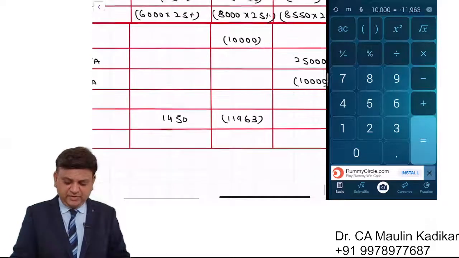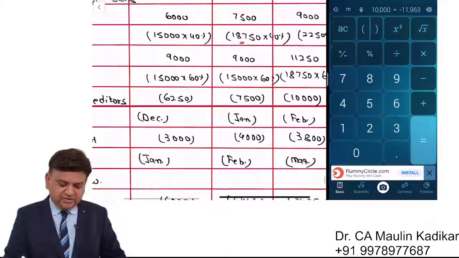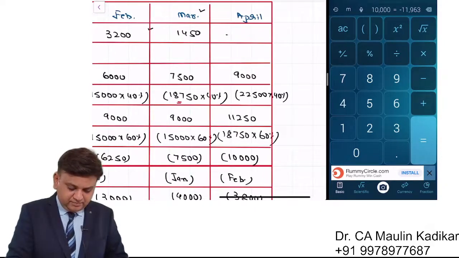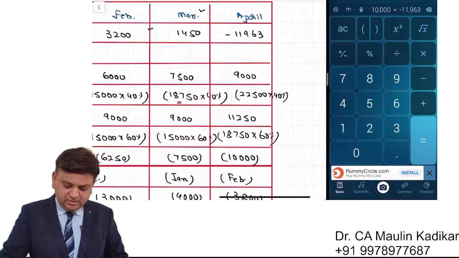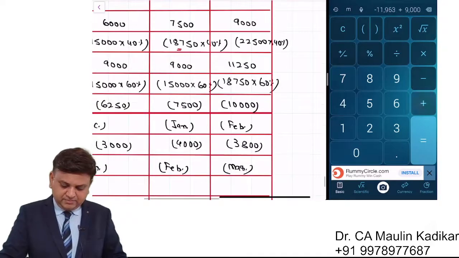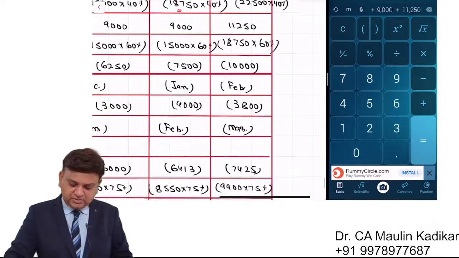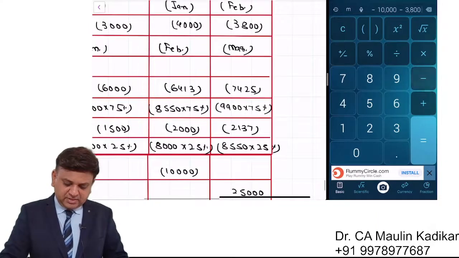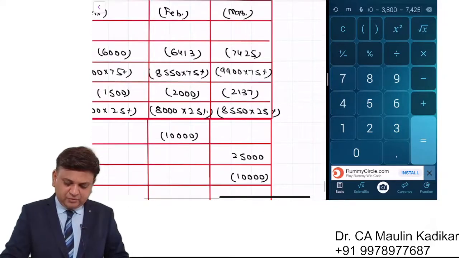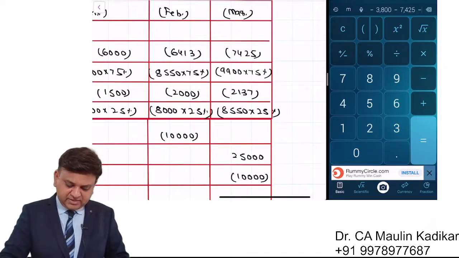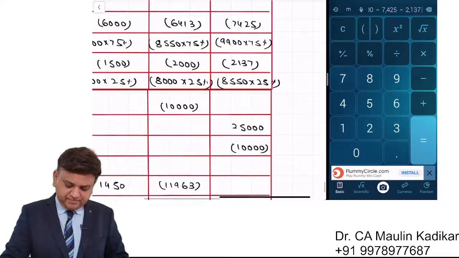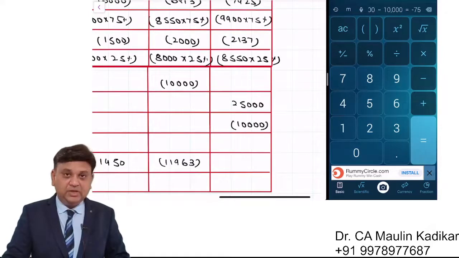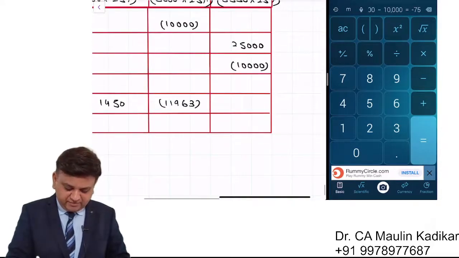There is no botheration. We assume that the company would be having the overdraft facility. So it is negative 11,963 plus 9,000 plus 11250 minus 10,000 minus 3800 minus 7425 minus 2137 plus 25,000 minus 10,000, and the closing balance is 75 negative.